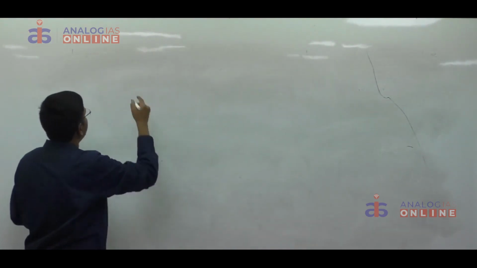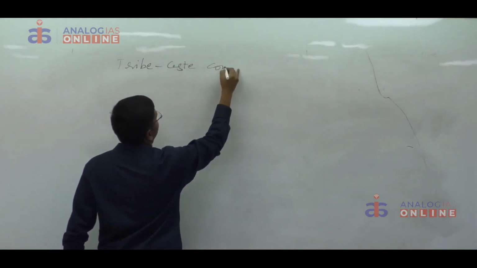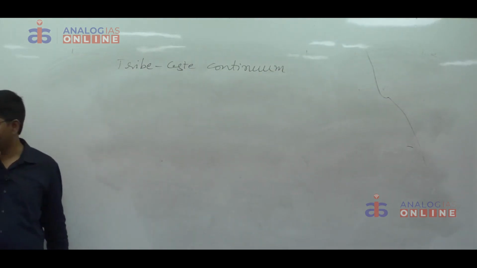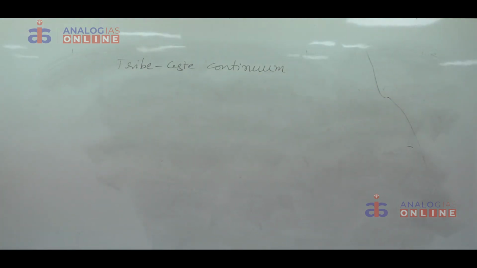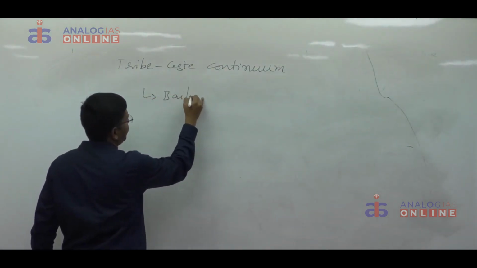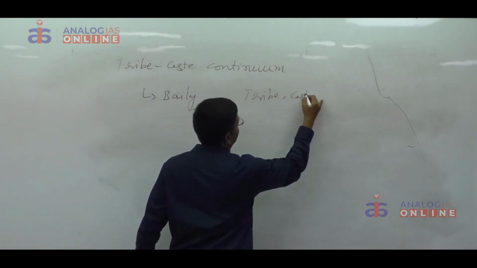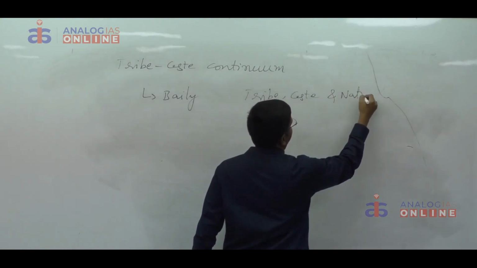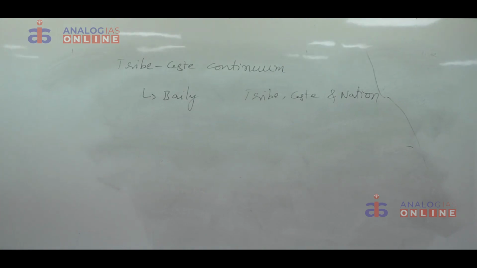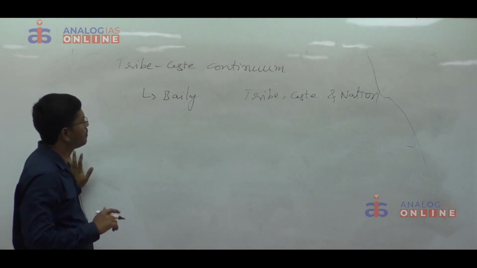One more concept is there: Tribe Caste Continuum. This can be asked for 10 marks or as a long answer question. The concept of Tribe Caste Continuum was introduced by Bailey in his book Tribe, Caste and Nation, after studying the Oriya society and Kond society. That means after carrying out his field work in Orissa.